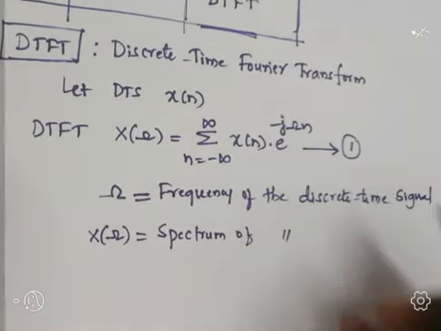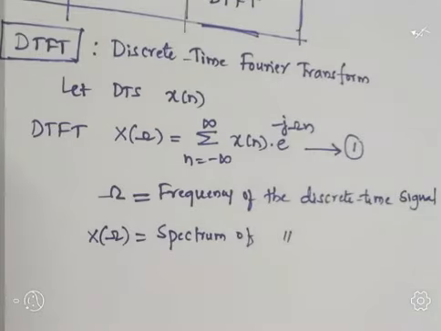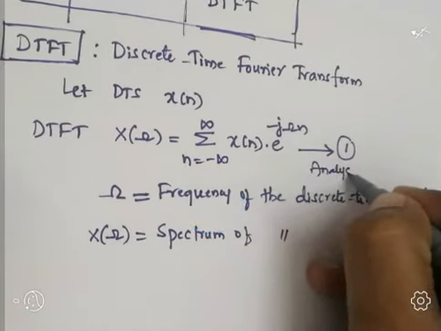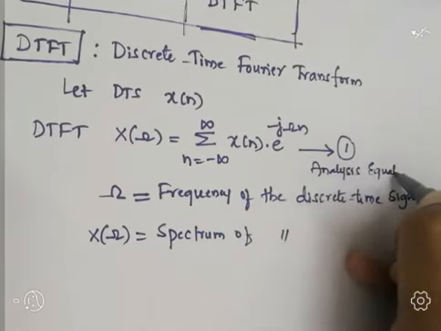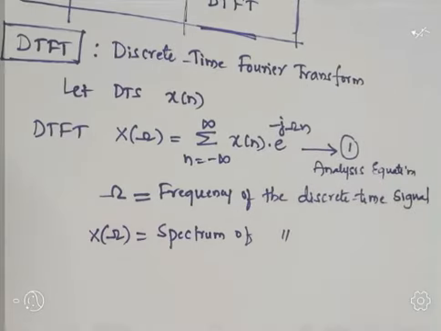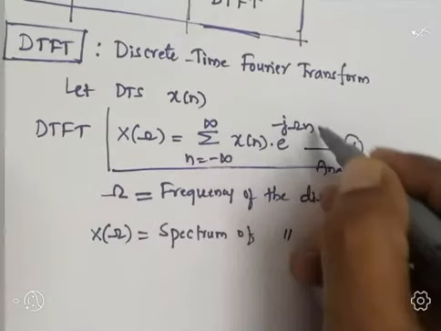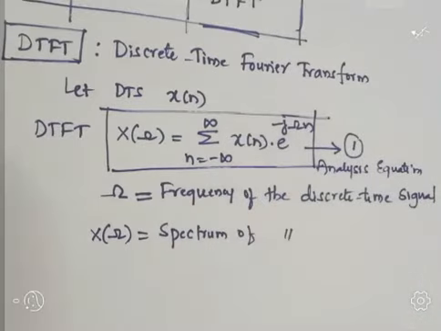So equation 1 is called the analysis equation. So we know how to find the discrete time Fourier transform for the given discrete time signal by using this equation.